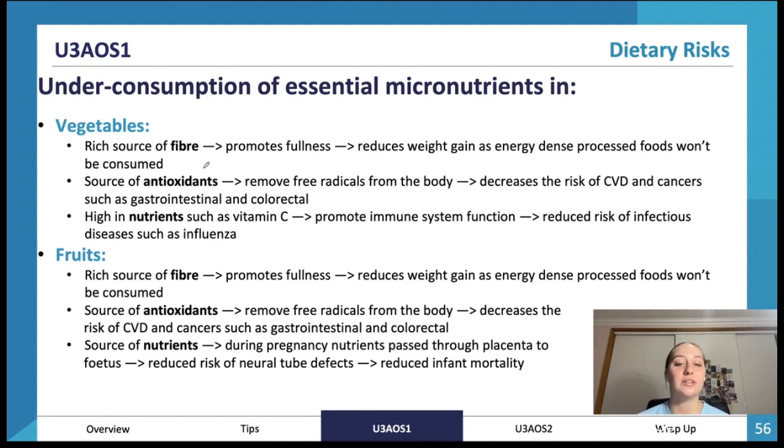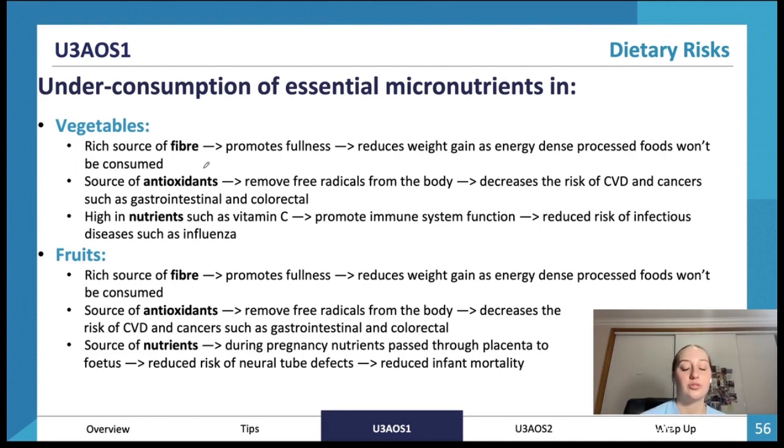Vegetables are also high in nutrients like vitamin C, which promotes immune function, so we're less likely to develop infectious diseases like the flu. Fruits are a rich source of fiber, which promotes fullness, which once again reduces weight gain. They are a source of antioxidants, same thing as before, and a source of nutrients.